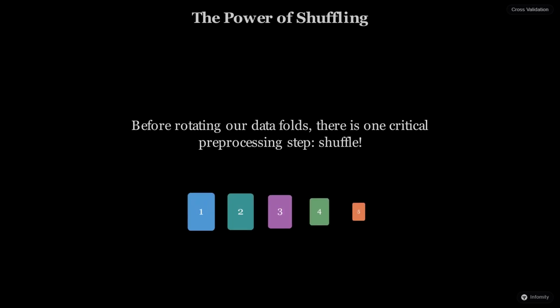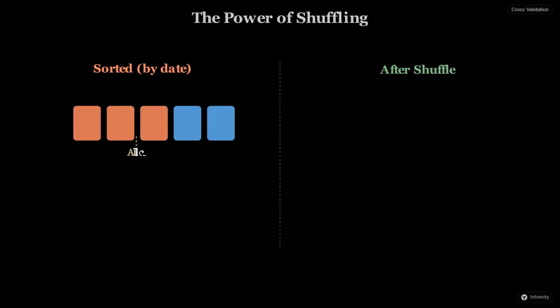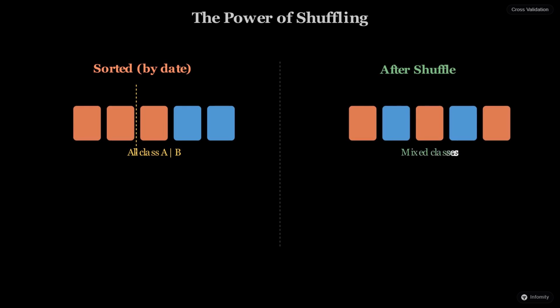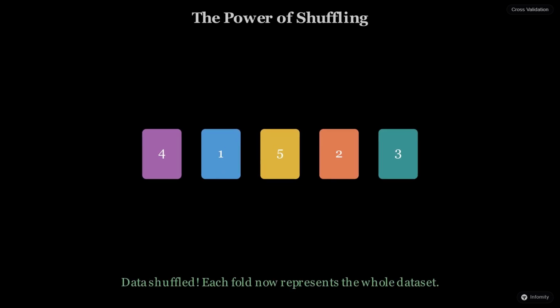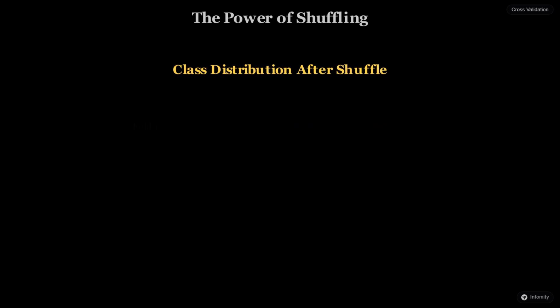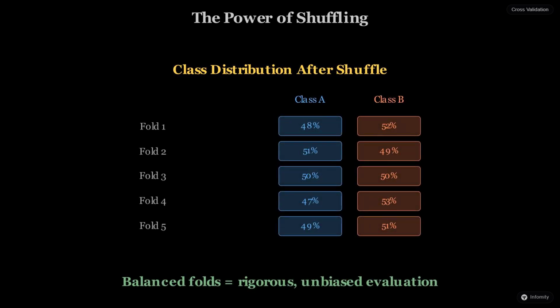Before we even begin the rotation, there is one critical step: shuffling. Imagine if our dataset was sorted by date. Without shuffling, our test chunk might be biased. By mixing the data thoroughly, we ensure each chunk is a representative sample of the whole. This creates a rigorous environment that leaves no room for the model to hide its weaknesses.